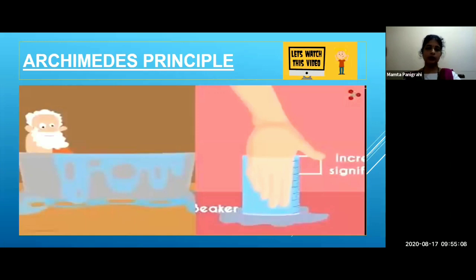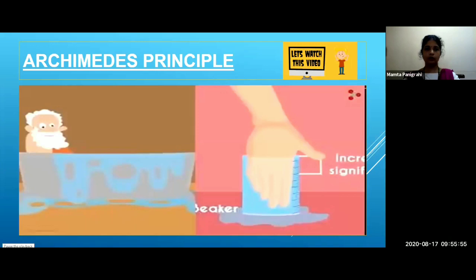So Archimedes' principle states that the buoyant force applied by the fluid is equal to the weight of the displaced fluid.